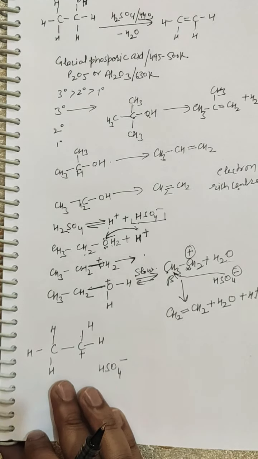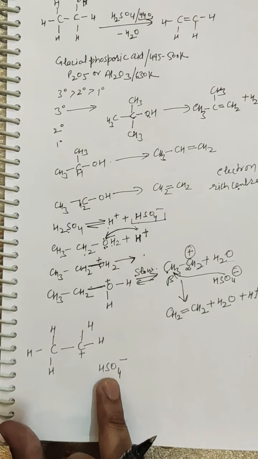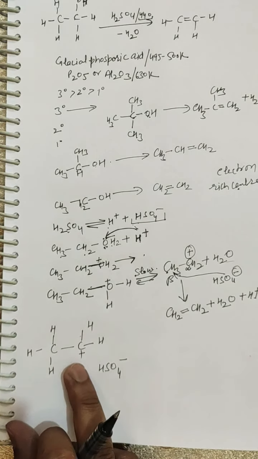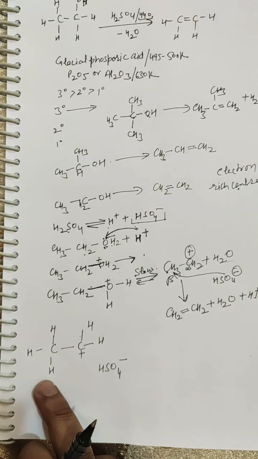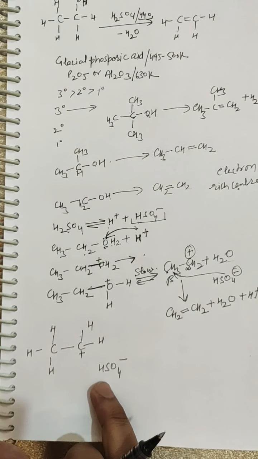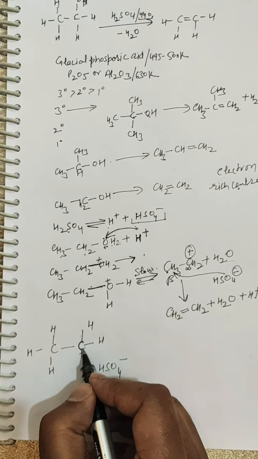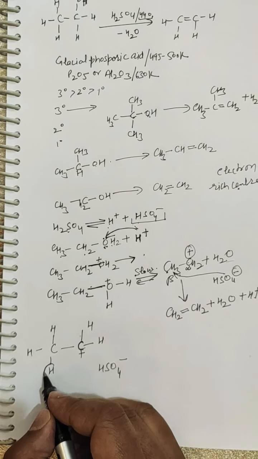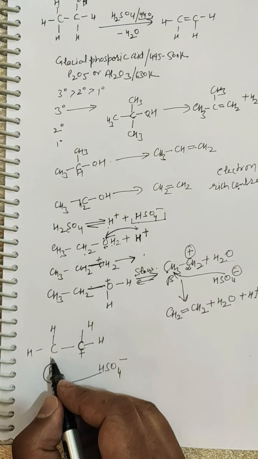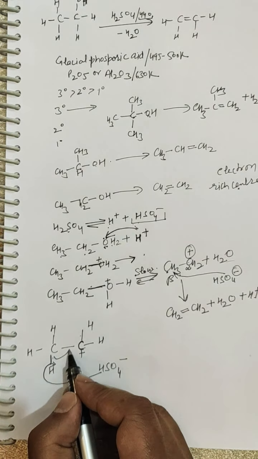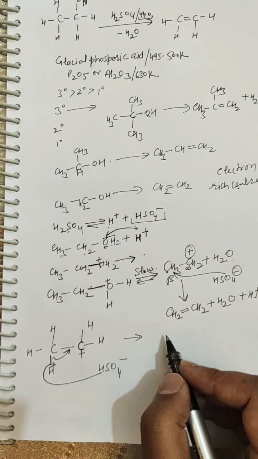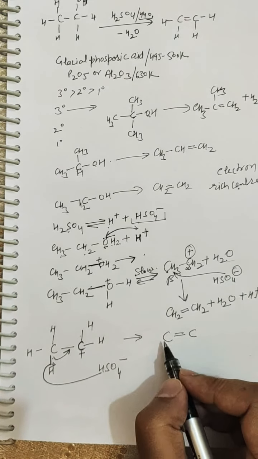Obviously it will try to abstract the proton, because it is an independent species and will try to remain independent. It will not go to this center. The proton will be easier to remove as compared to HSO4 negative attaching to this electron deficient carbocation. So it will remove this proton, and this bond pair of electrons will go to this carbon, the alpha carbon, and there will be formation of this carbon-carbon double bond.